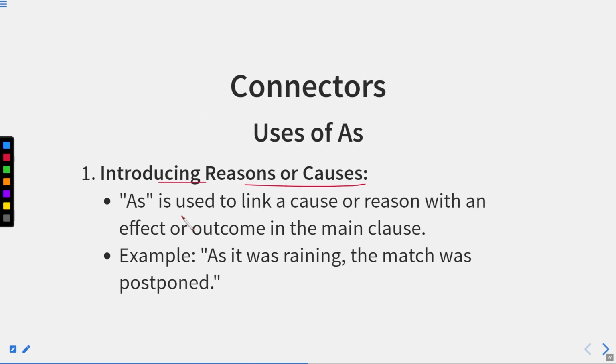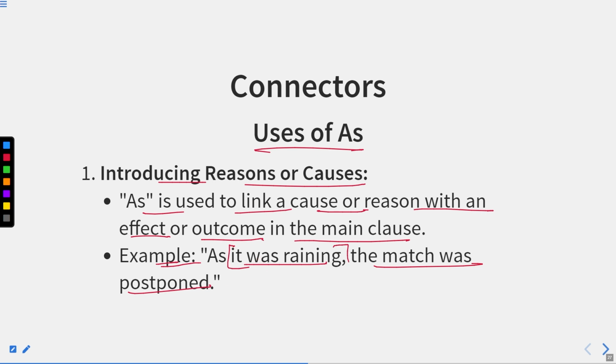Introducing reasons or causes. So these are the uses of "as" which we are going to discuss right now. As is used to link a cause or reason with an effect or outcome in the main clause. For example, as it was raining, the match was postponed. So here you can see this reason, it was raining. Now this can be shown by the word since, by the word because. So these three can be substitutes for one another.